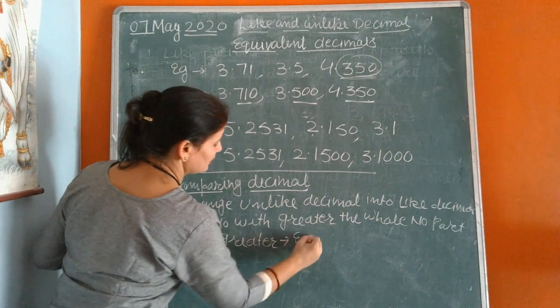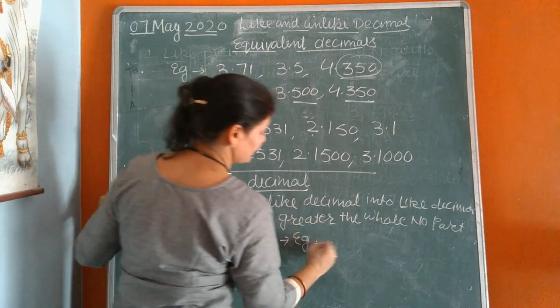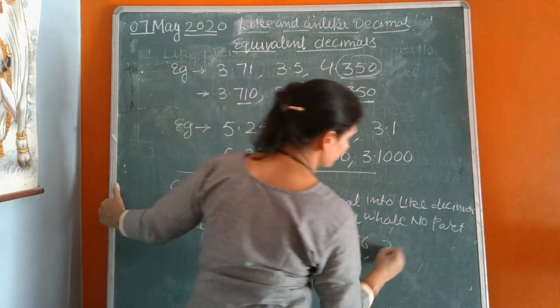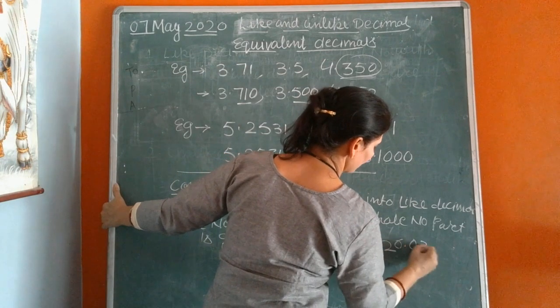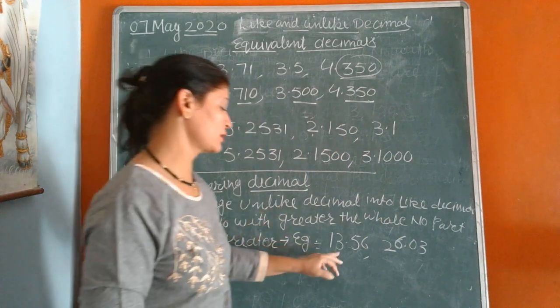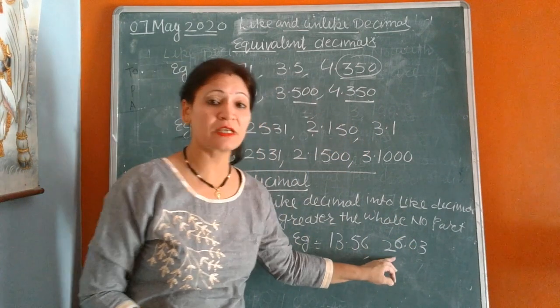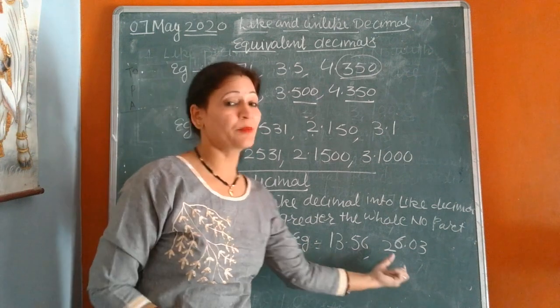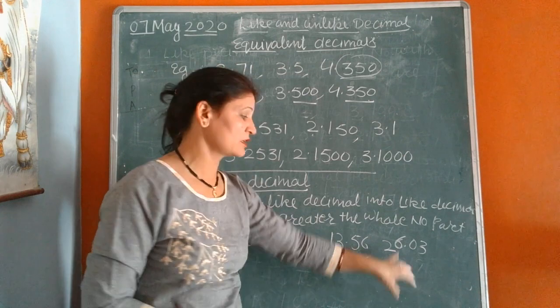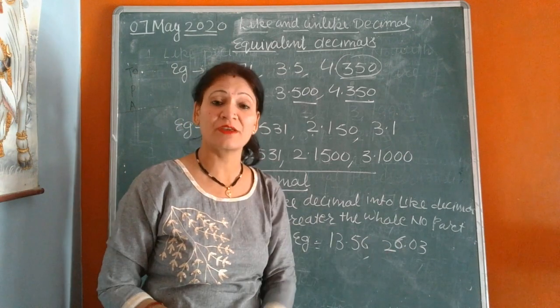Example: 13.56 and 26.03. We will compare the whole numbers. There is 13 and there is 26. So first we compare the whole number. 26 is greater, so we write 26.03 is greater than 13.56.